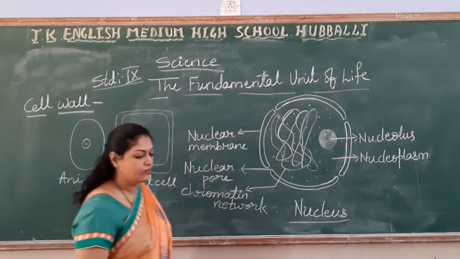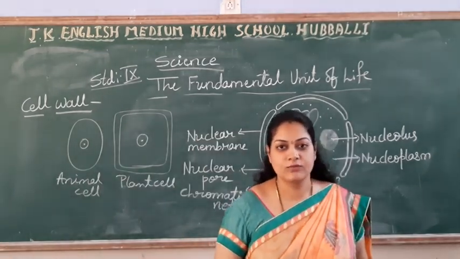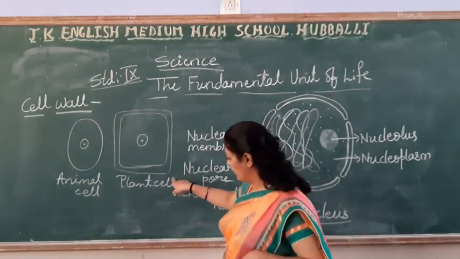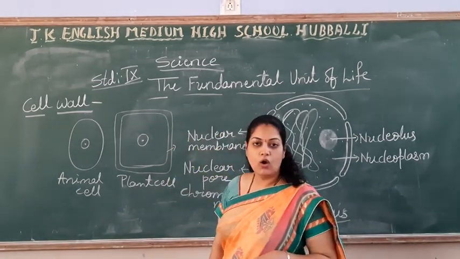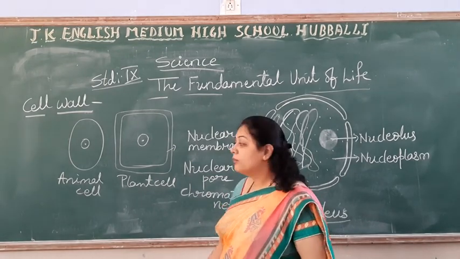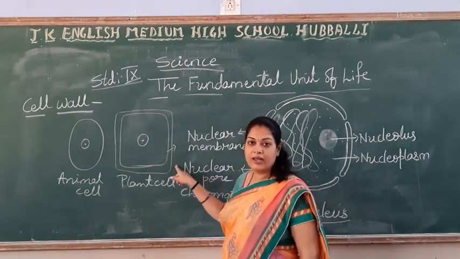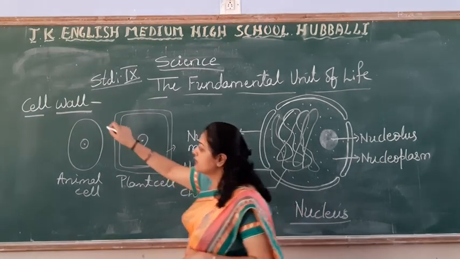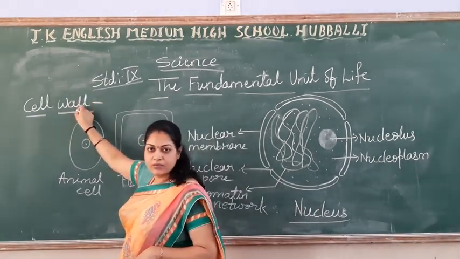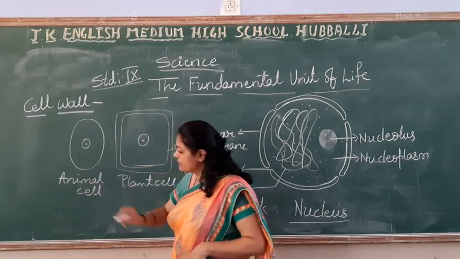How are you going to identify, students, that it is the plant cell? This is the plant cell because here you find the cell membrane or plasma membrane. But next to the cell membrane, there is one more outer coating that is called the cell wall. Right? This I am going to call the animal cell.